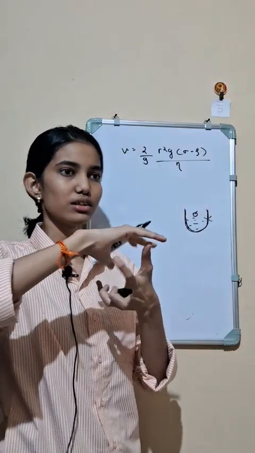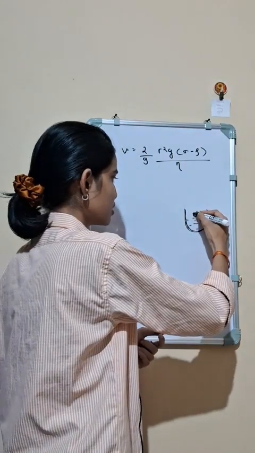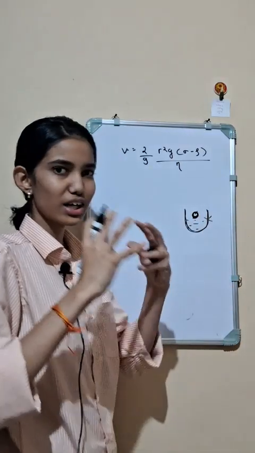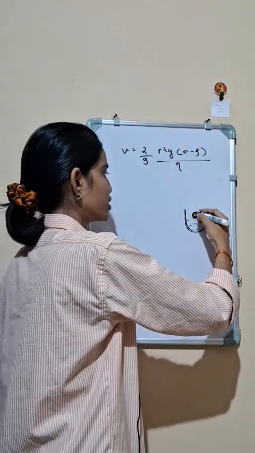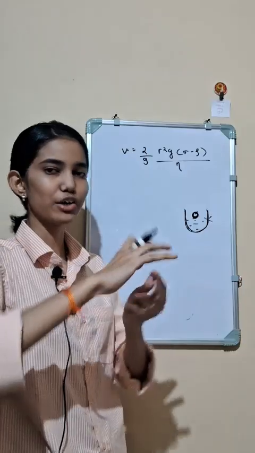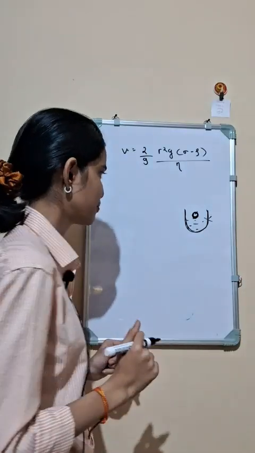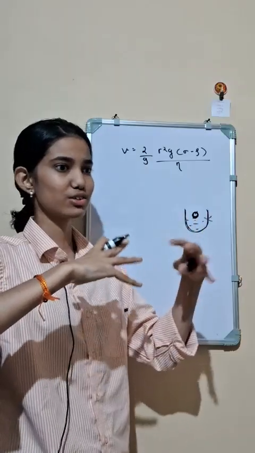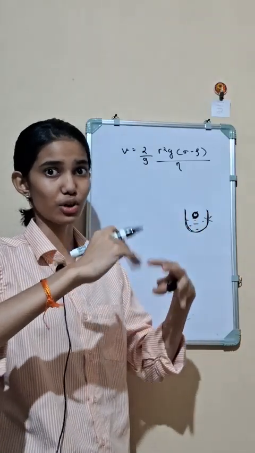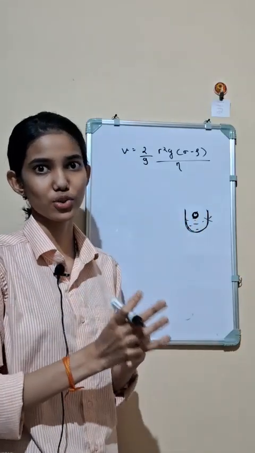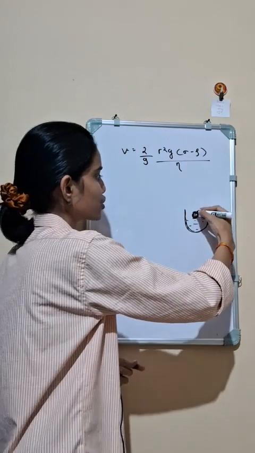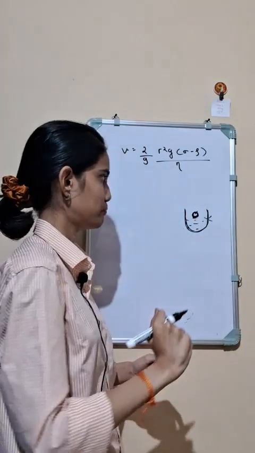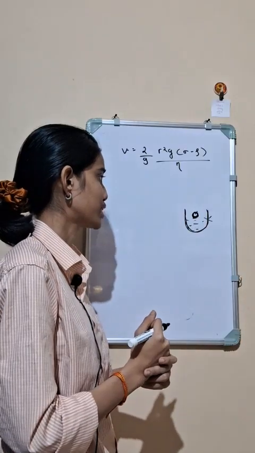Means the very first layer, just the outside layer of the sphere, a layer of the liquid should stay intact and should not slip. You know about slipping in rotational motions, right? So there should not be any slipping between the fluid and the sphere. So this is the environment we need.